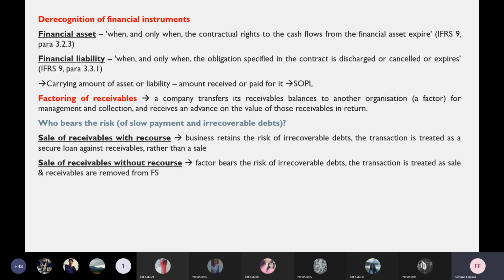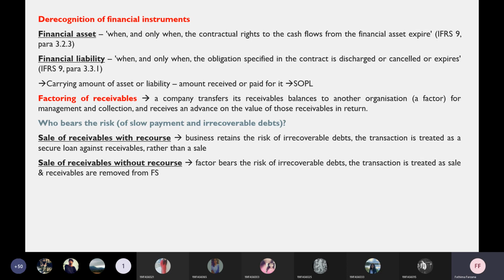If it is with recourse, this is not considered as a sale. Instead, it is considered as a secured loan. That is, the business will still retain the risk of irrecoverable debts. After transferring the entire receivable balance to some other company, if any of your receivables didn't pay the money or they become irrecoverable debts, it will be borne by you. The business will bear the risk. Then we call it sale of receivables with recourse, but it is not considered as a sale. Instead, it will be treated as a secured loan.